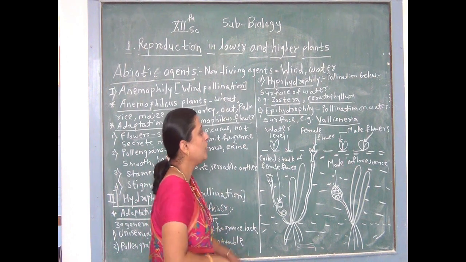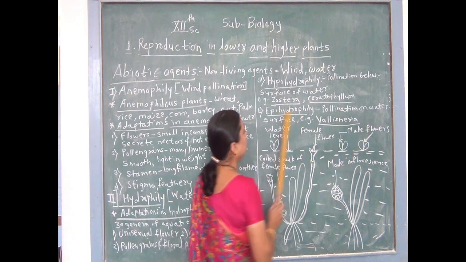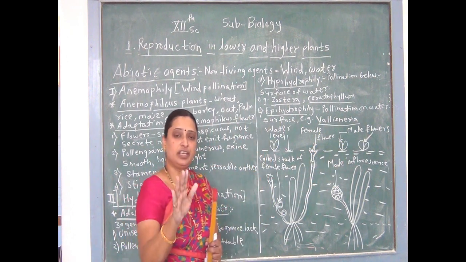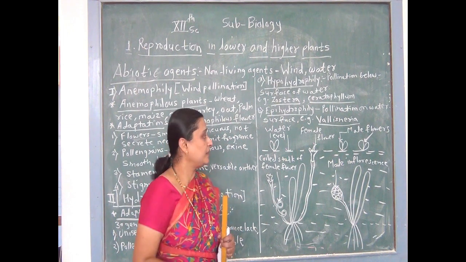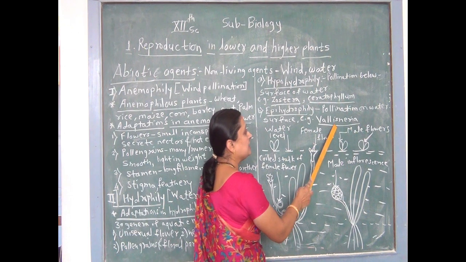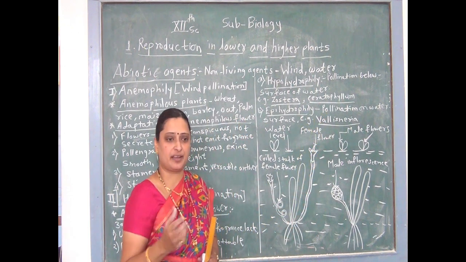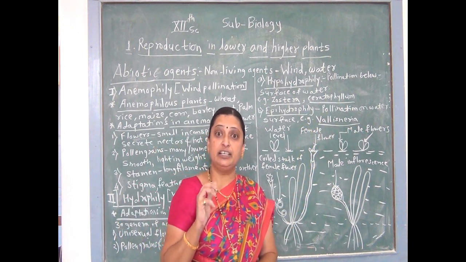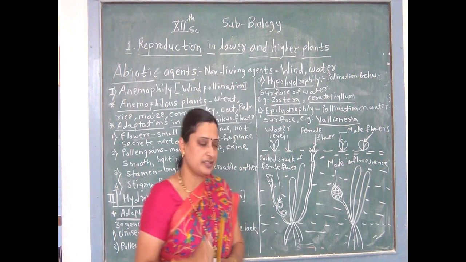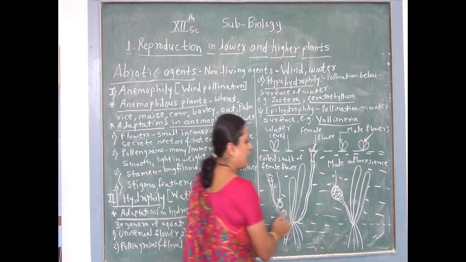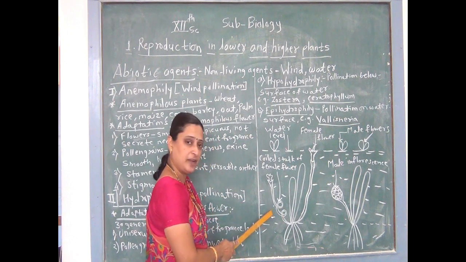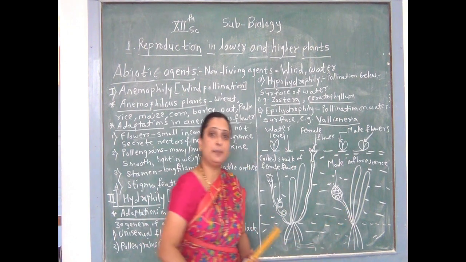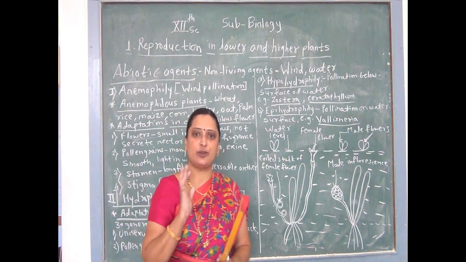Epi means above. That is, pollination takes place on the surface of water, which is called epihydrophily. One specific example of epihydrophily is Vallisneria. This is a specific plant. Vallisneria is a dioecious plant. Why is it called a dioecious plant? Because male plant and female plant are separate. Female plant bears female flower and male plant bears male flower, so it is called a dioecious plant.